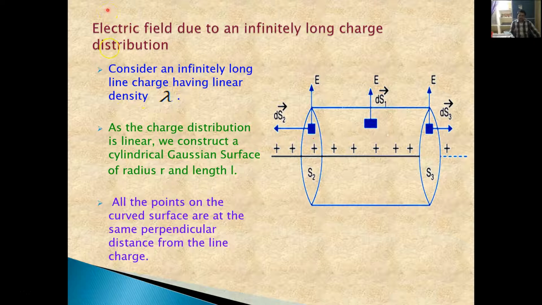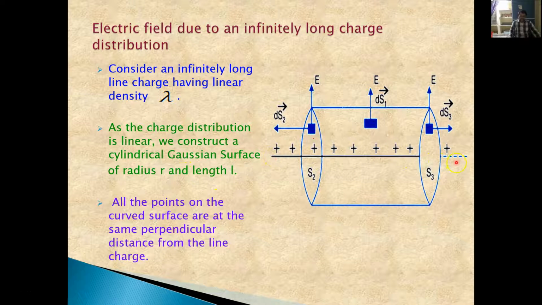Now, let us go into the theory part. Consider an infinitely long line charge having linear density lambda. I have already explained lambda, that is the linear charge density. As the charge distribution is linear, we construct a cylindrical Gaussian surface of radius r and length L. So this is the linear charge distribution. To find the electric field due to it, we have to consider a Gaussian surface having radius r and length L.